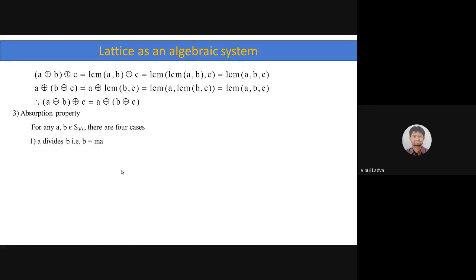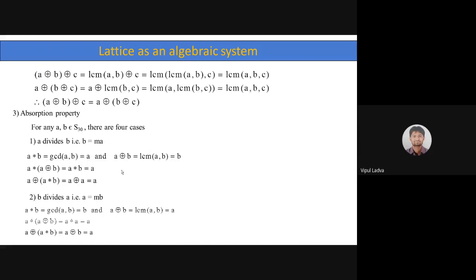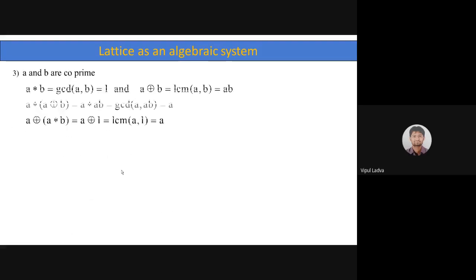The absorption law you can also easily prove, but when proving it we need to think of different cases: whether A divides B, or whether B divides A. Depending on that, the GCD and LCM will differ. If A divides B, then the GCD will be something. If B divides A, then the GCD will be different from the earlier case. And what will the case be if A and B are both co-prime? Then we have to prove that the absorption law is followed.